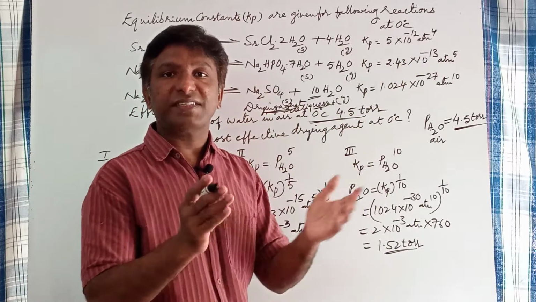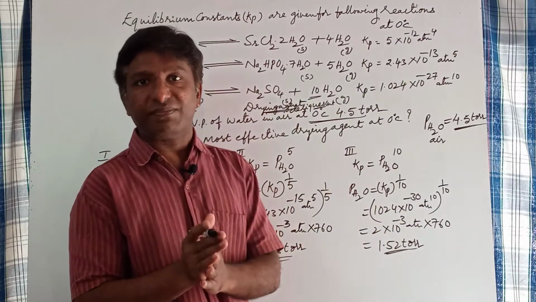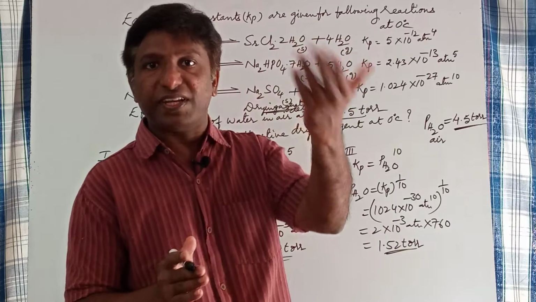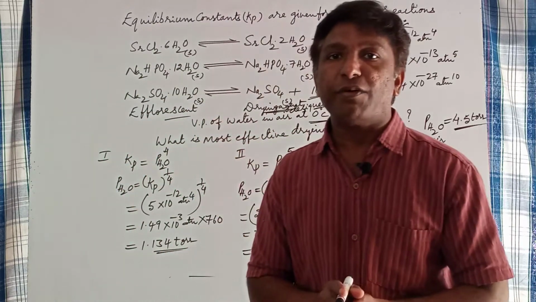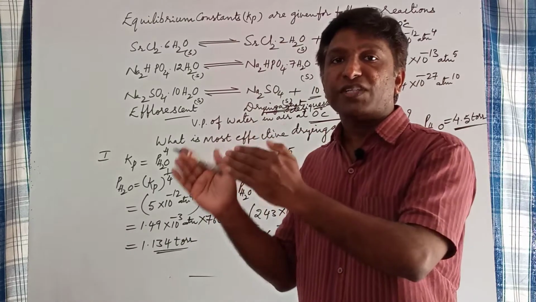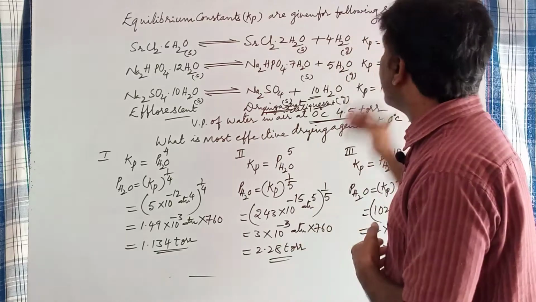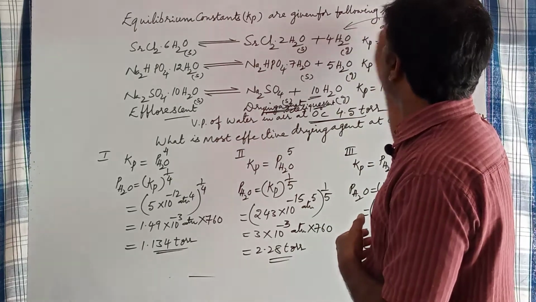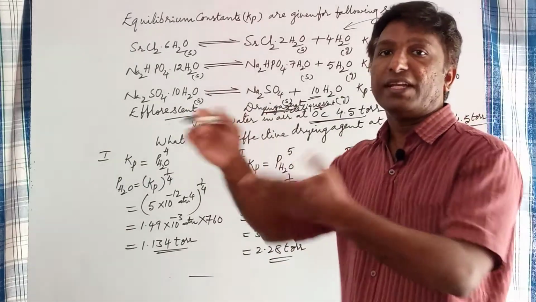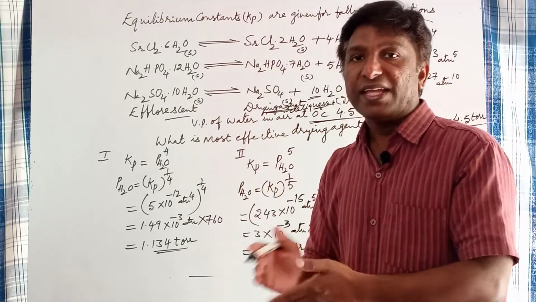So always air flows from high pressure region to low pressure region. Since the water vapor pressure in atmospheric air is more than the water vapor pressure at equilibrium, water vapor moves from atmospheric air into the equilibrium. So in all the three cases, water vapor moves from atmospheric air into equilibrium. As a result, the water vapor content in the equilibrium increases.